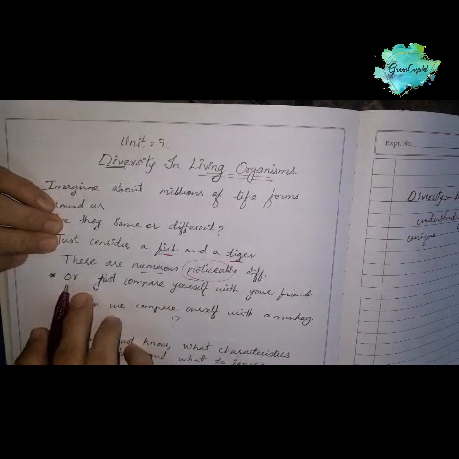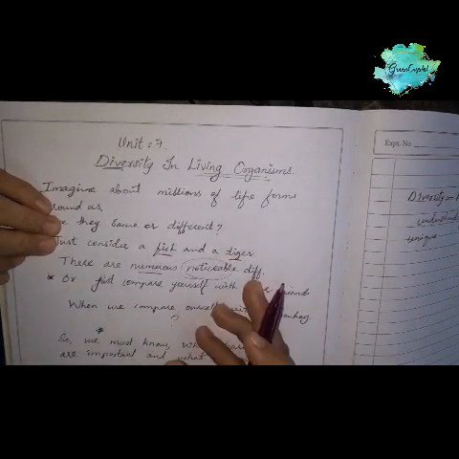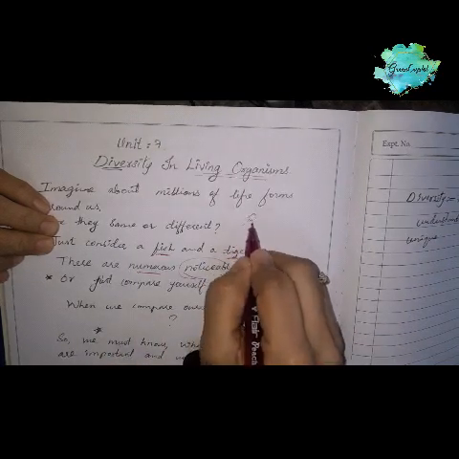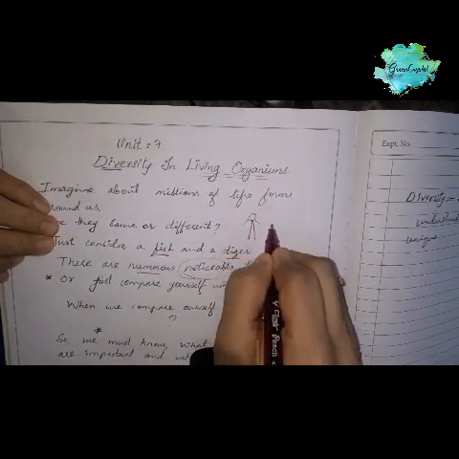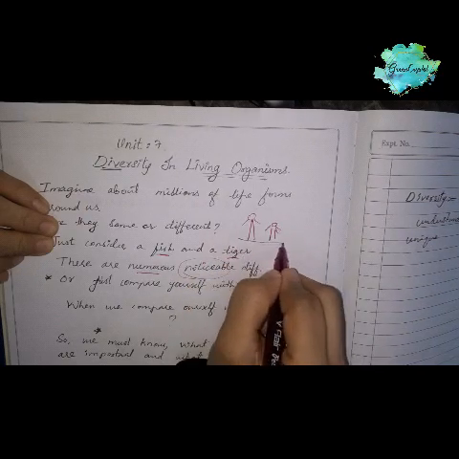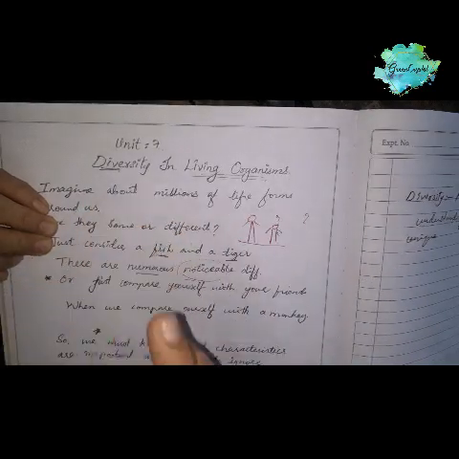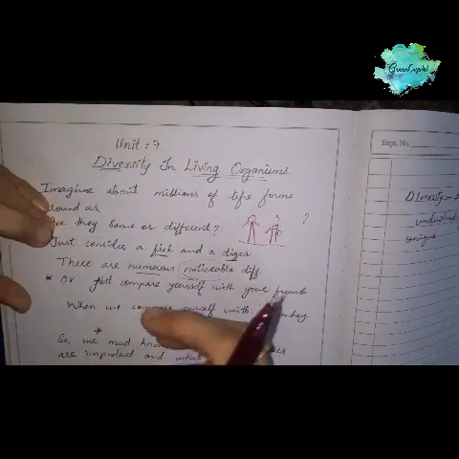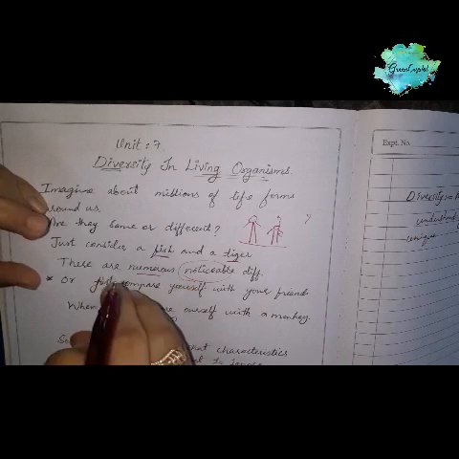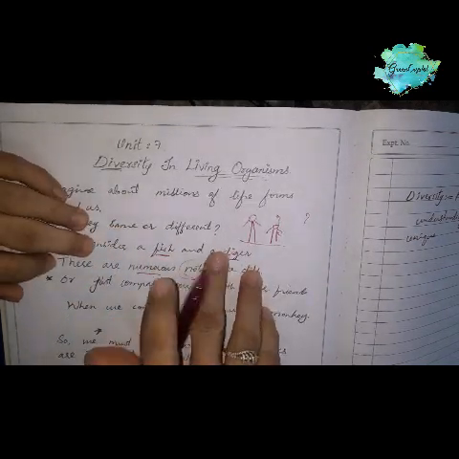Or just compare yourself with your friends. The height of you and the height of your friend, sometimes it may differ, right? The nose of yours and the nose of your friend, it resembles, but it is again different, right? Same thing with fingers also.